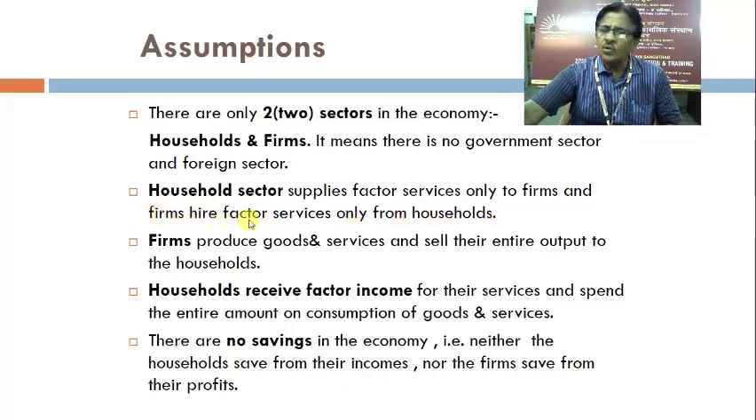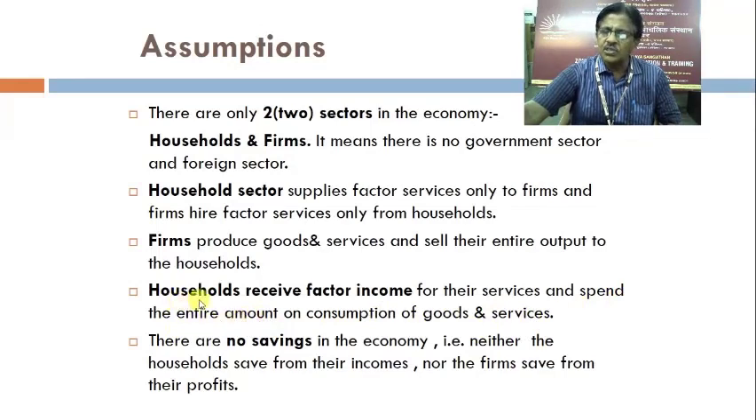The firm will not go to any other source to hire the factor services, and the household supplies the factor services only to the firms, not to any other unit or entity. Firms produce goods and services and sell their entire output to the households. They will not sell to any other. Households receive factor income for their services and spend the entire amount on consumption of goods and services. That is to be assumed.